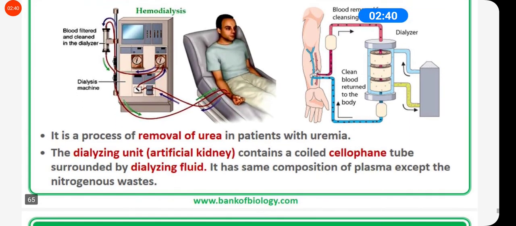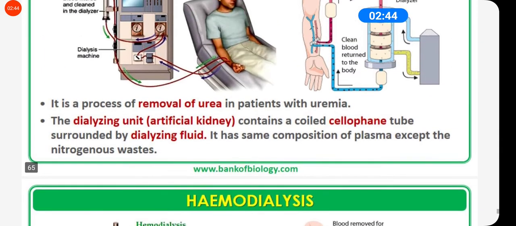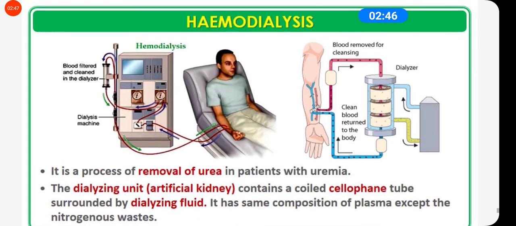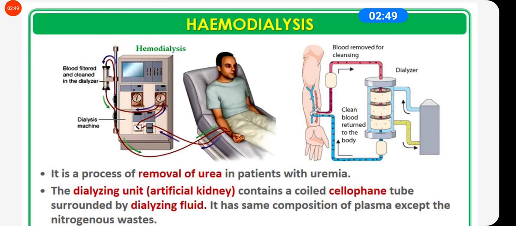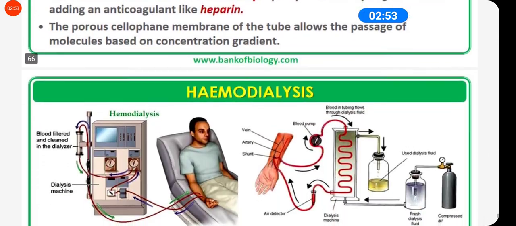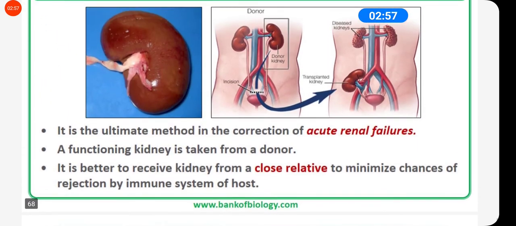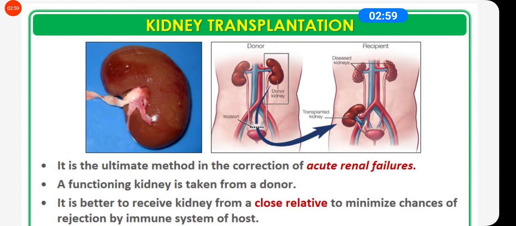And one disease we have already discussed, that is diabetes. See, diabetes mellitus is one term and diabetes insipidus is another term. If the amount of glucose in the urine is more, then it is called diabetes mellitus.